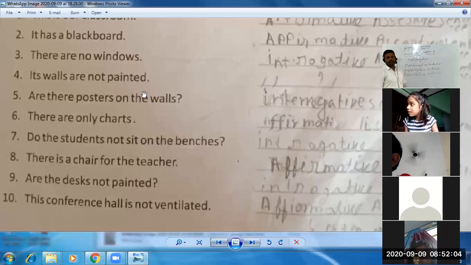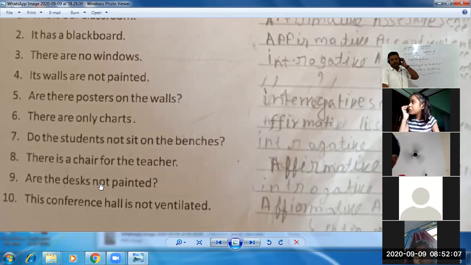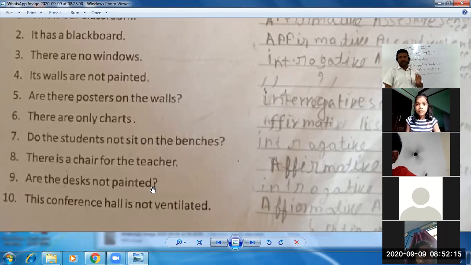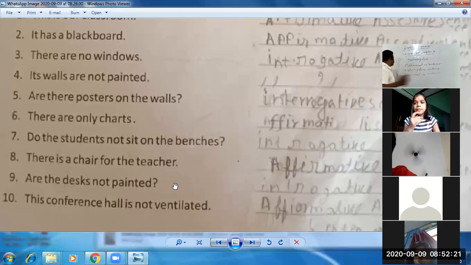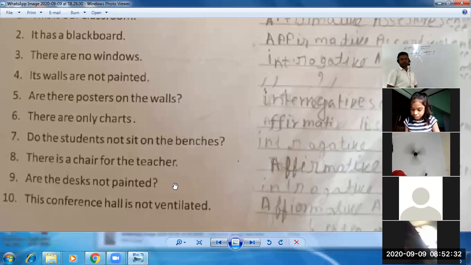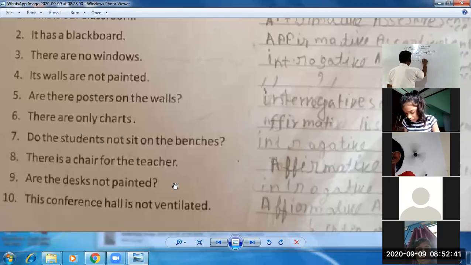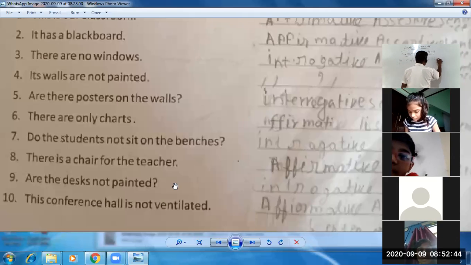Sentence 9: Are the desks not painted? You can clearly see, students, not as well as helping verb has been used. So if not is also there, helping verb is also there, question mark is there, such sentences are called interrogative negative. We will write interrogative negative. Sentence number 9 is an interrogative negative sentence, because negative word has also been used as well as question mark is there and helping verb has also been used. So we will write interrogative negative sentence.